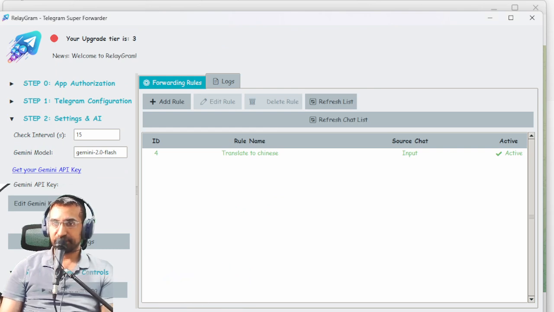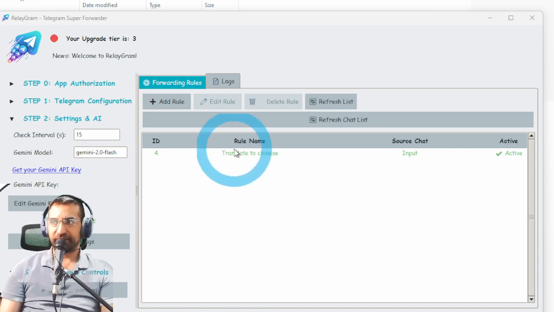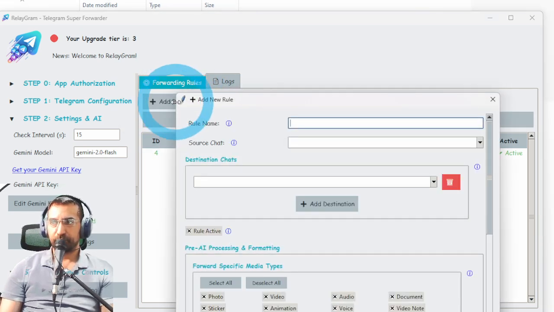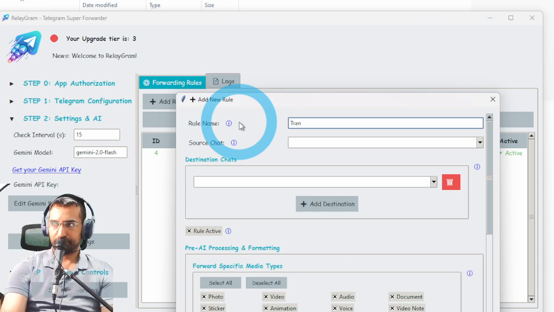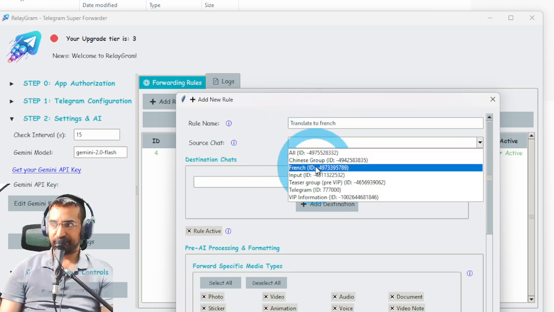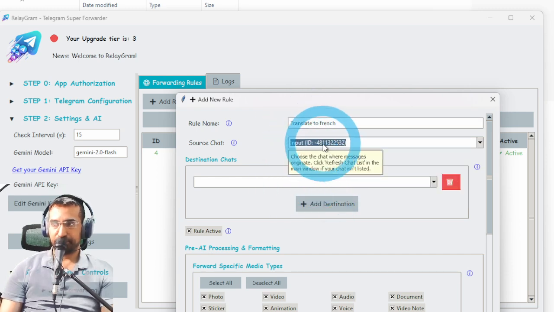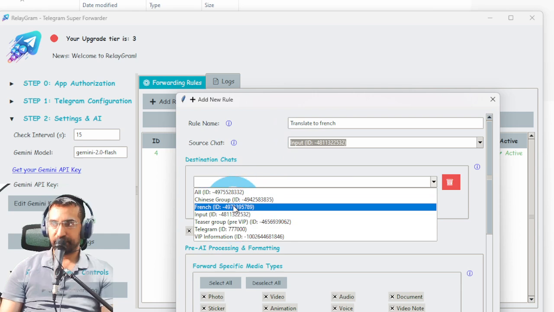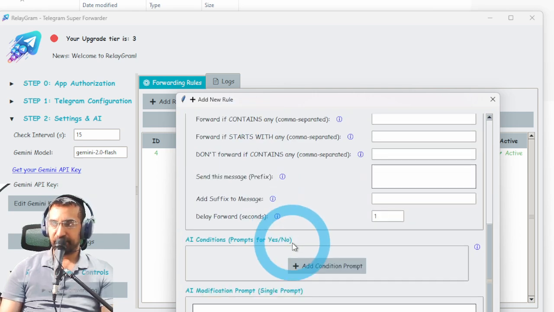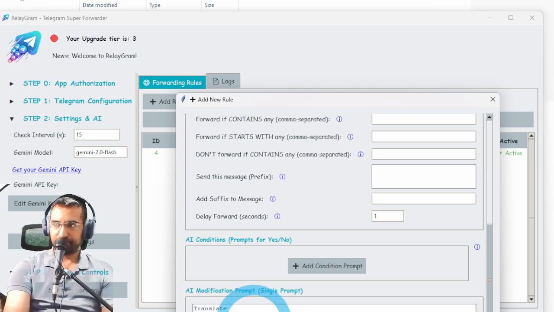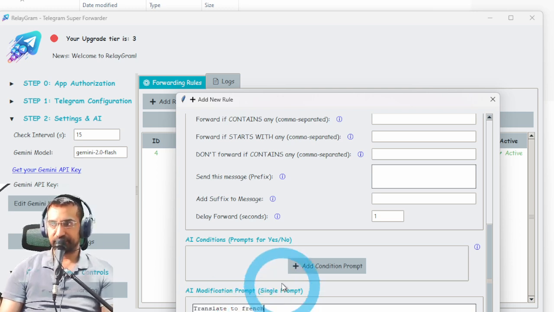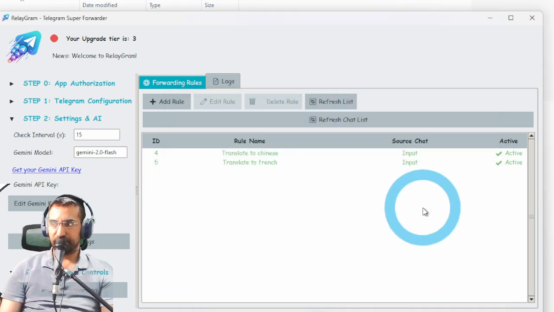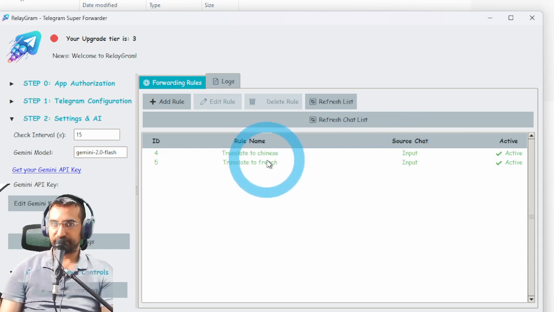I want to demonstrate some more functions. So check this out. I'm going to create another rule, which is going to be called translate to French. I'm going to take the exact same message that's coming in from the same input group, and this time I'm going to put it into the French group, and then I'm going to write here translate to French with no AI conditions and no conditions. So now every time I put a message in the input group, it's going to translate to Chinese and translate to French at the same time.